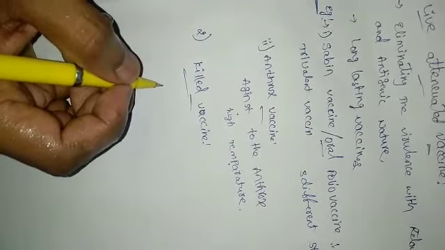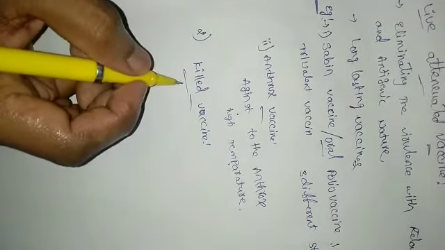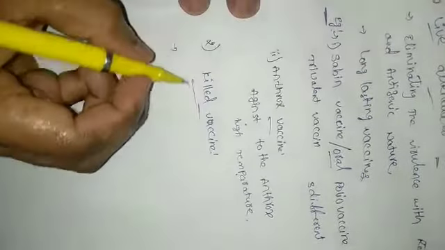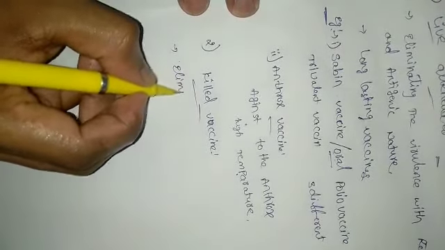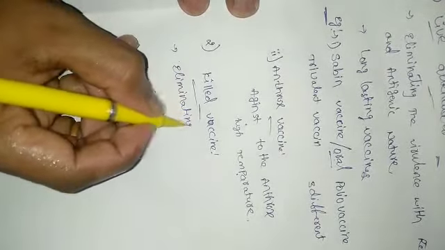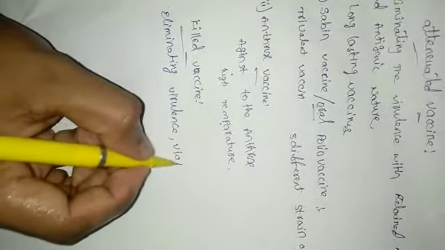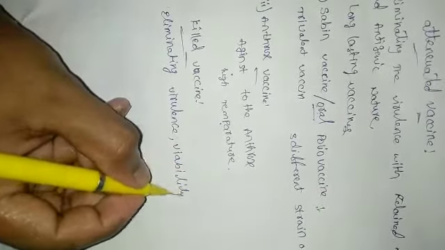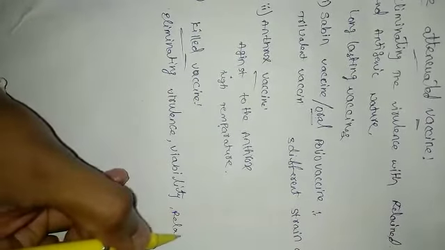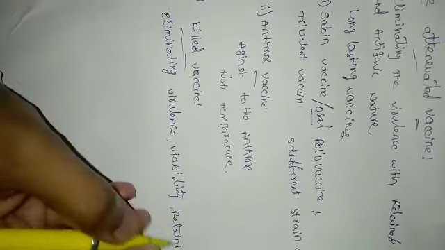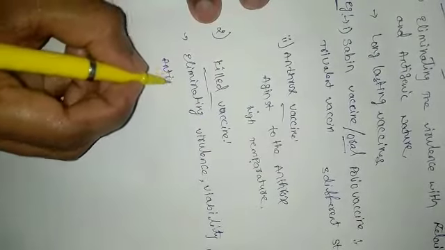So that means we are eliminating virulence and viability also. We are eliminating virulence and viability, and only retaining antigenic nature.